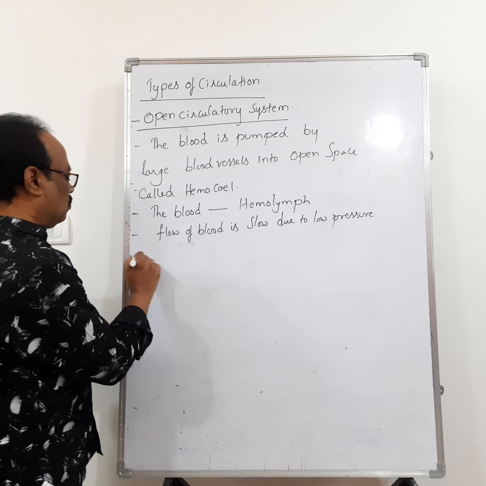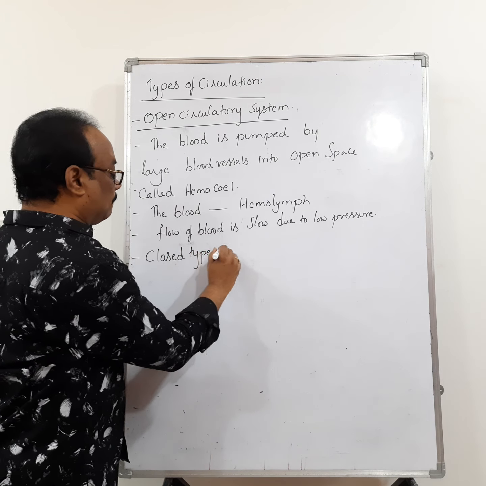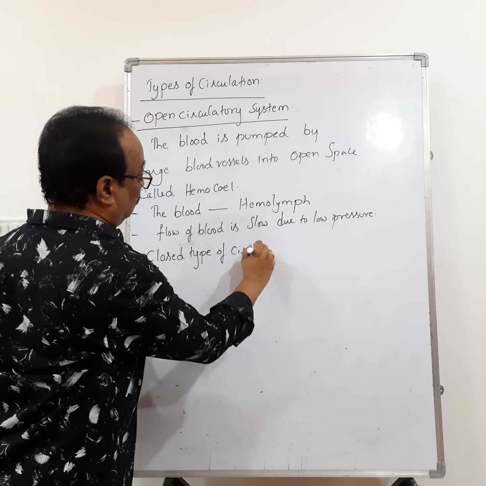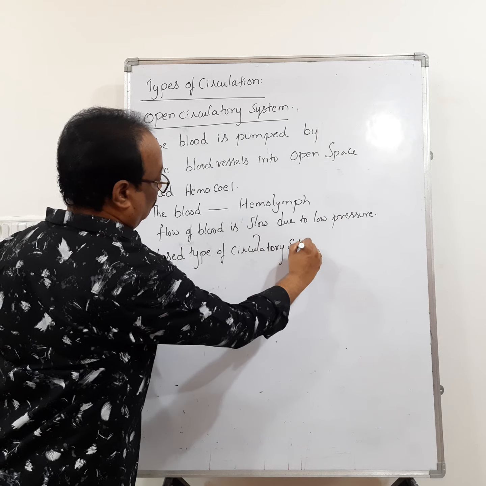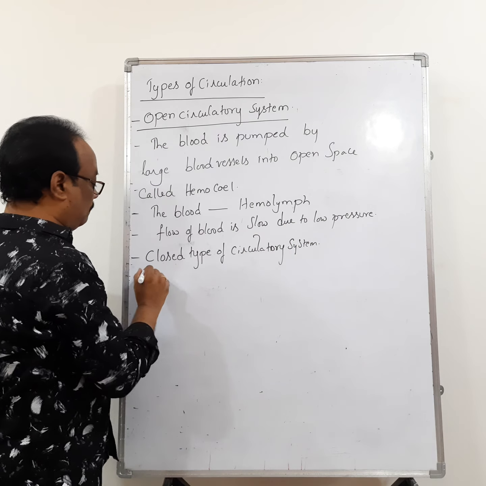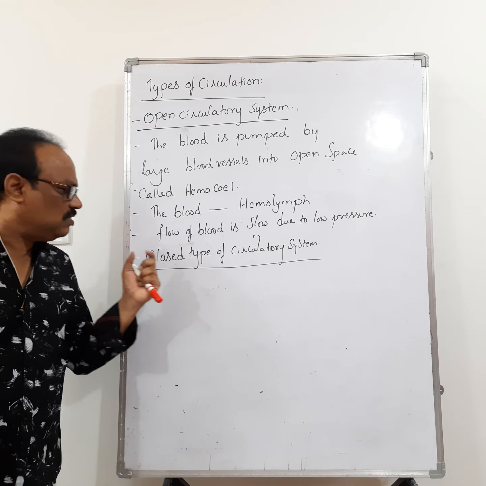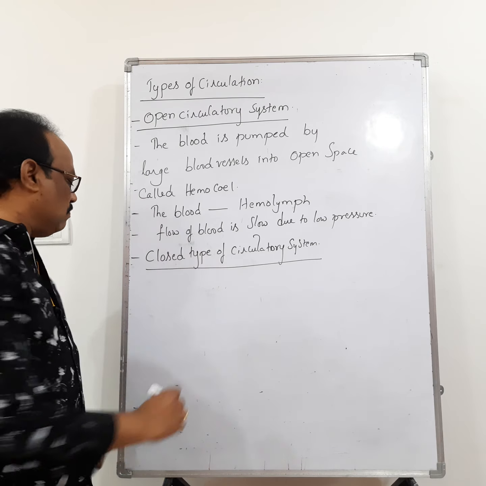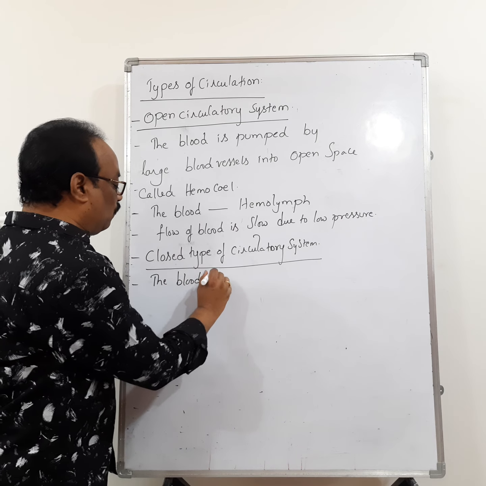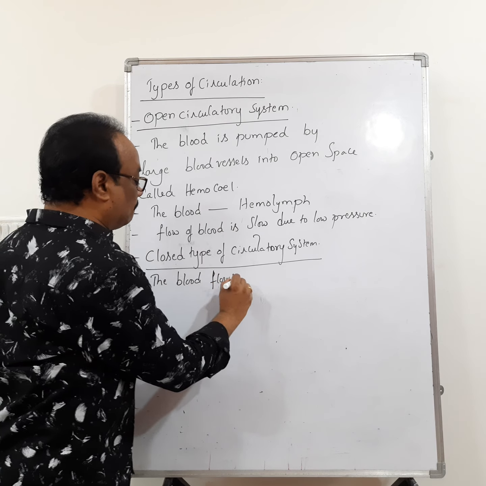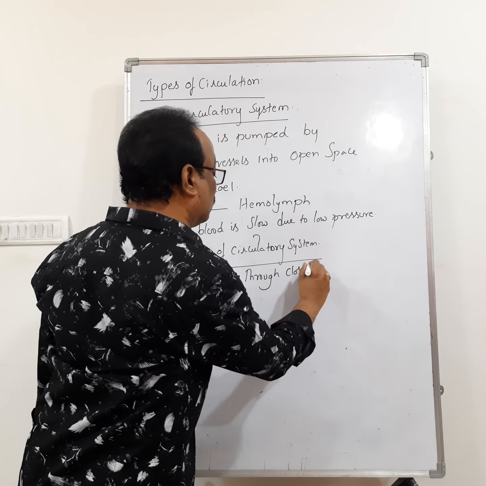Now let us go for the closed type of circulatory system. So what is meant by closed type of circulatory system? In this type of circulatory system, the blood flows through closed blood vessels.